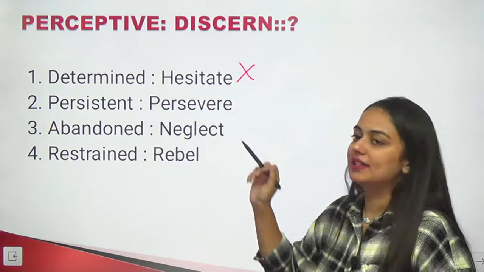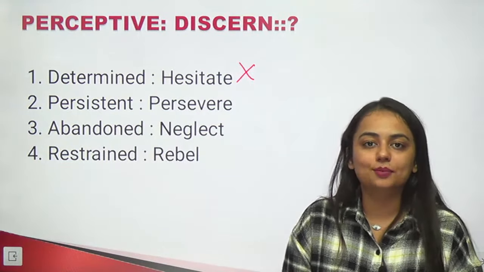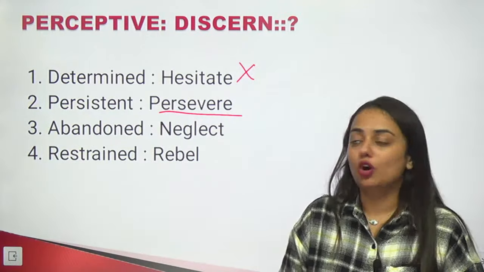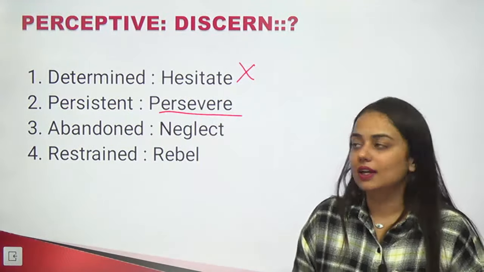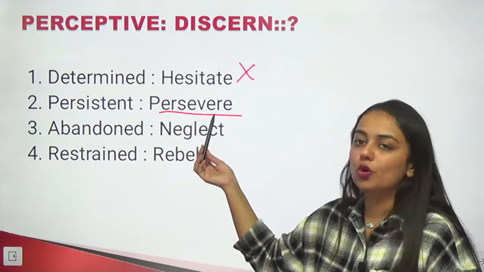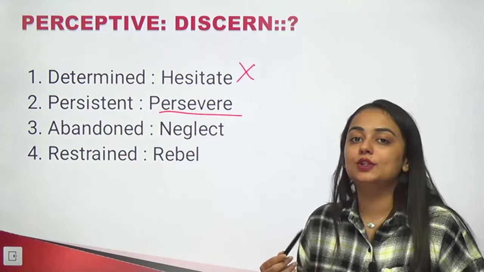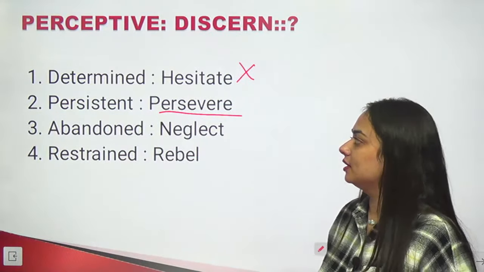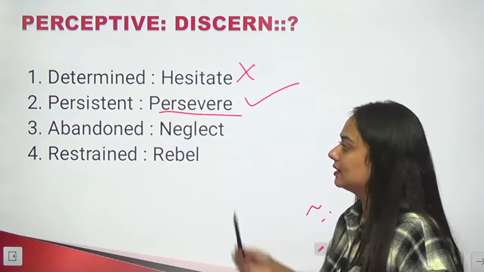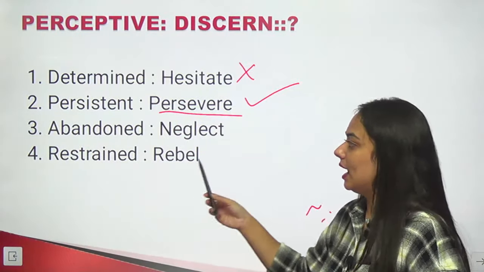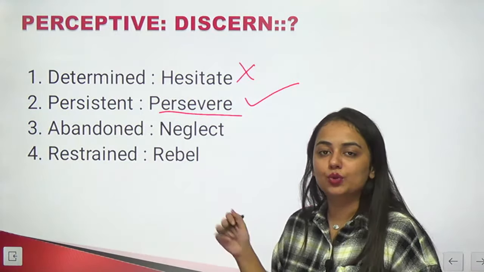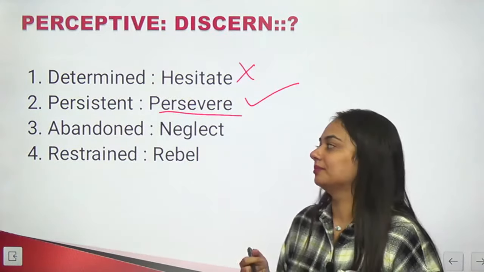Persistent and persevere. Being steadfast, being goal oriented is being or showing perseverance. So yes, if a person wants to be persistent, he needs to show perseverance, or he needs to persevere. Right answer. Abandoned and neglected, restrained and rebel. A person who's restrained doesn't necessarily have to rebel against something.